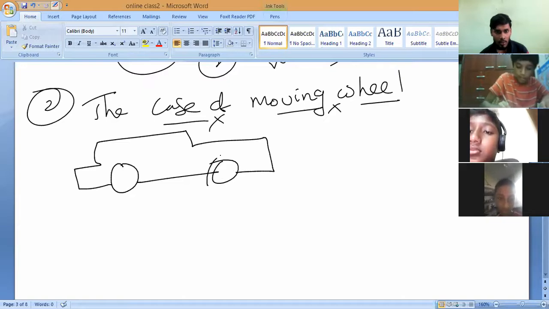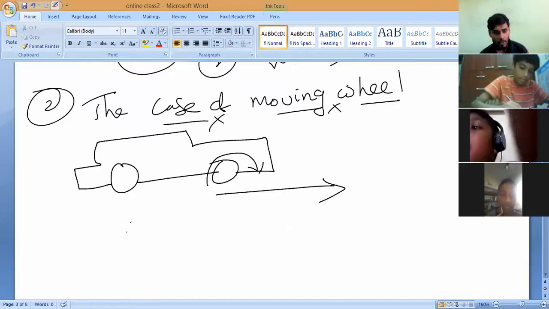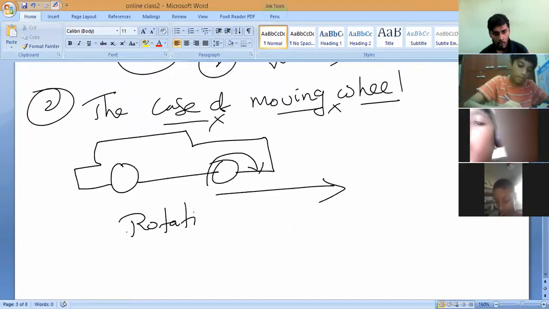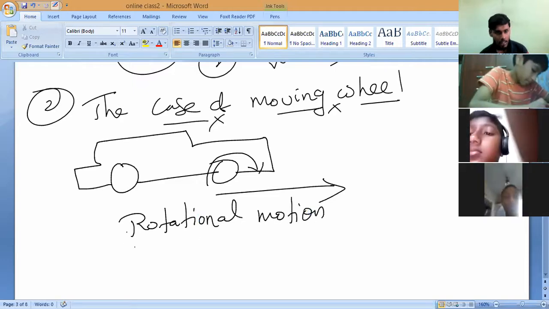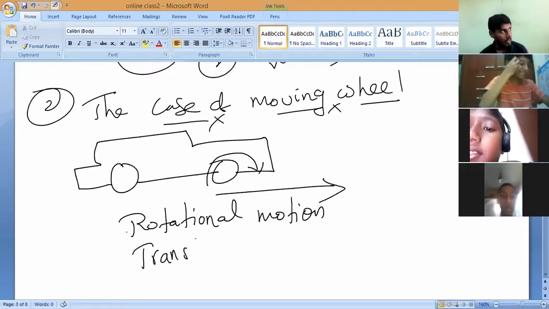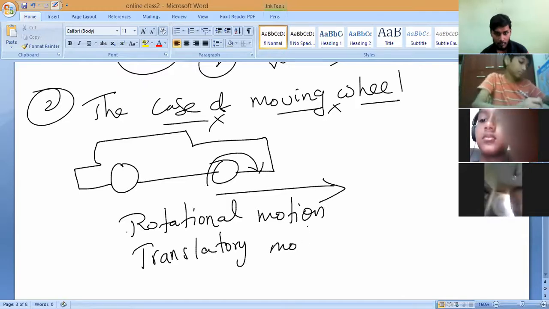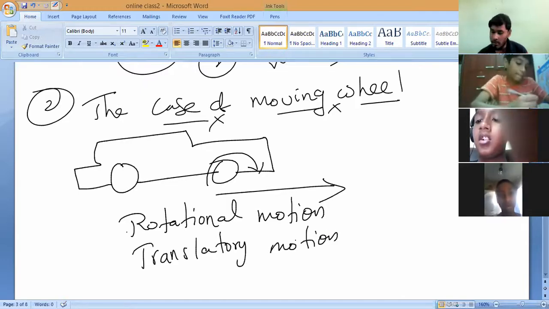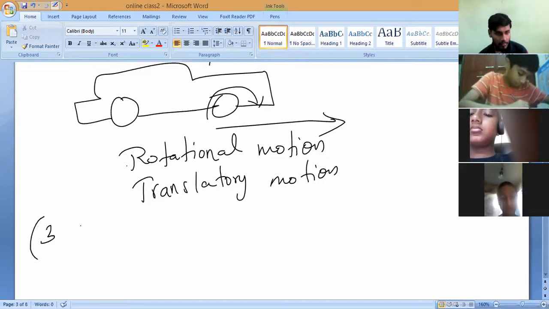If you take a wheel, it is moving in a straight line, and also it is moving in a rotational way. So I can say two types of motions. What are they? Rotational motion and translatory motion. Note it down. This is the second example.